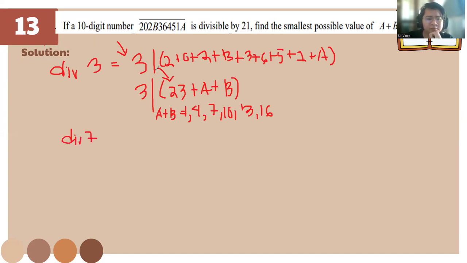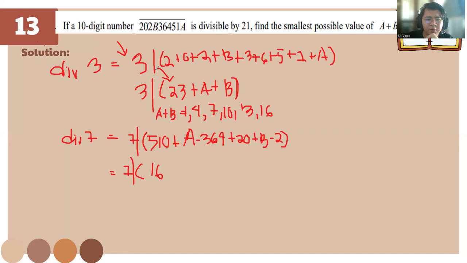So, just go to the divisibility rule of 7. Follow this one class, okay? So, for 7, we have here 510 plus a, okay, follow because I won't state the rules. By the time you know this already, okay? Plus b minus 2. So, we have here 164.